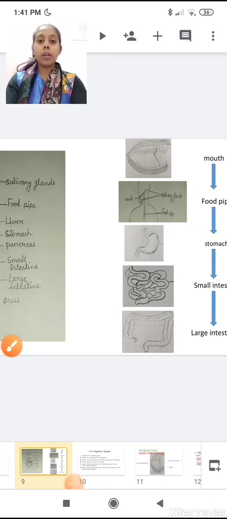So children, today we have learned about all the organs which are involved in digestion. So for today your homework is you have to learn all the names of organs which are involved in digestion, and you have to learn their functions.